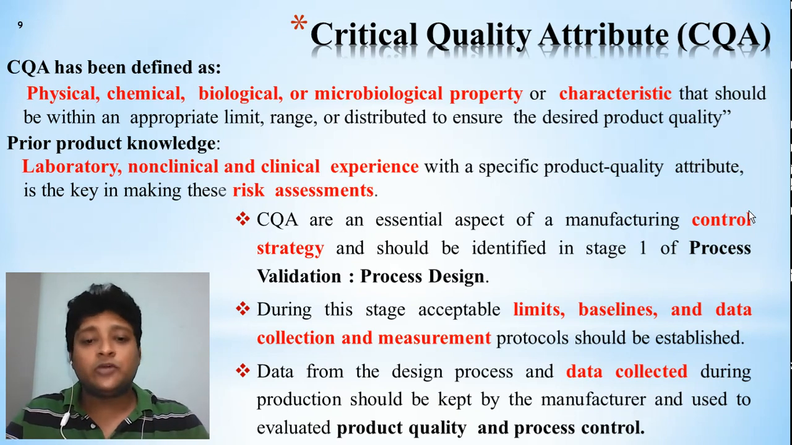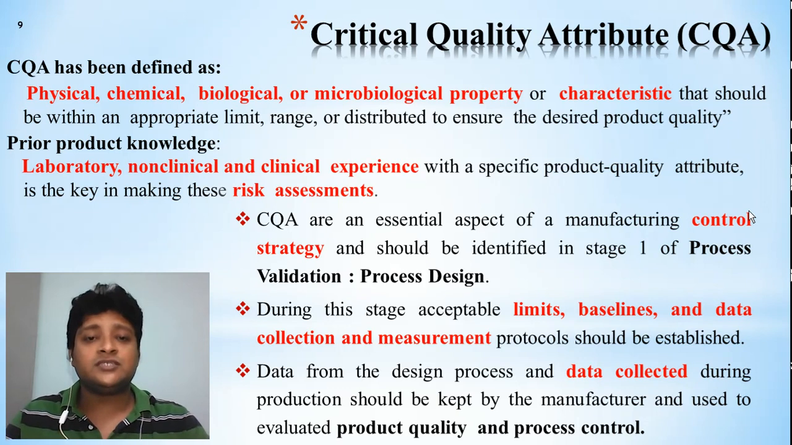Next, CQAs are also an essential aspect of the manufacturing control strategy. They should be identified in stage 1 of process validation, the process design. What parameters you have to control properly, which have a direct impact on the quality, you have to check. Then only will you go for these CQAs, critical quality attributes. During this stage, acceptable limits, baseline, and data collection and measurement protocol should be established.